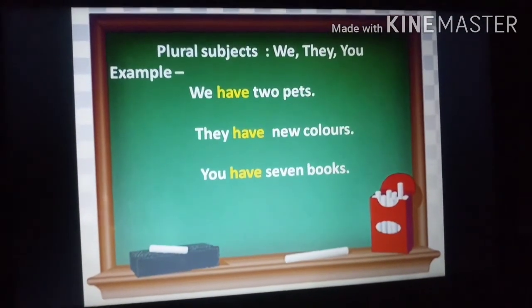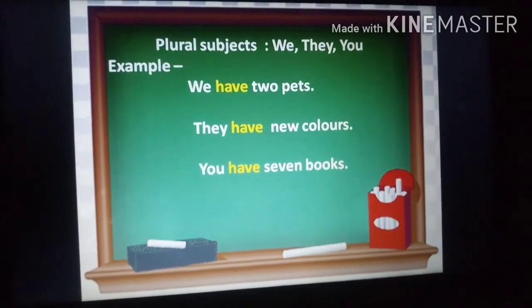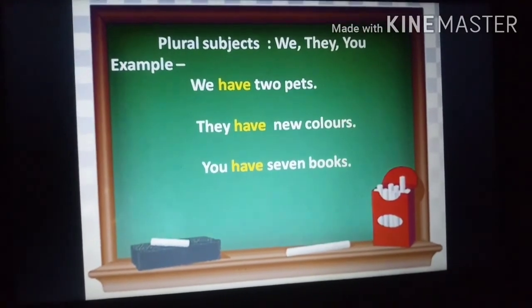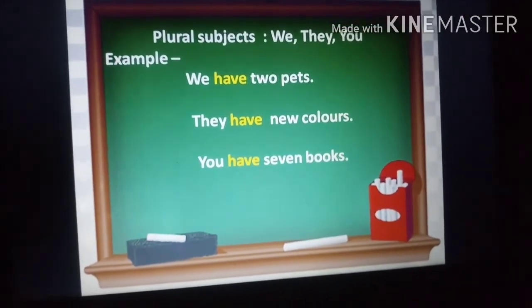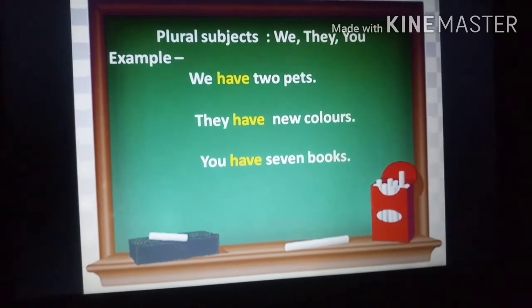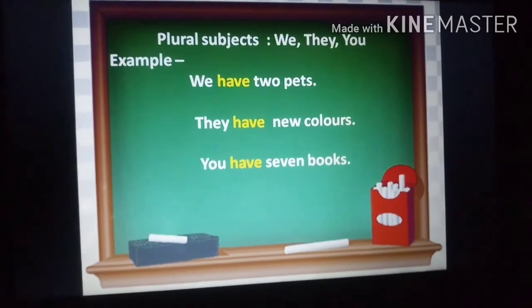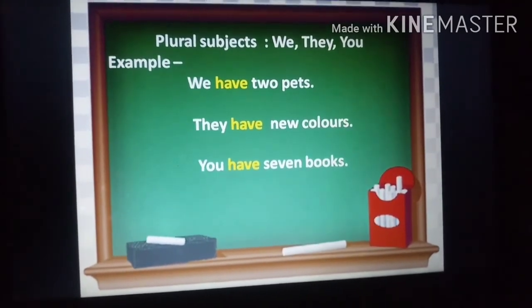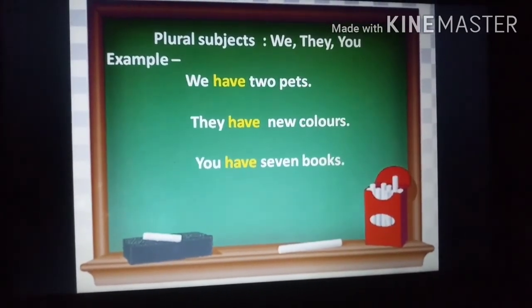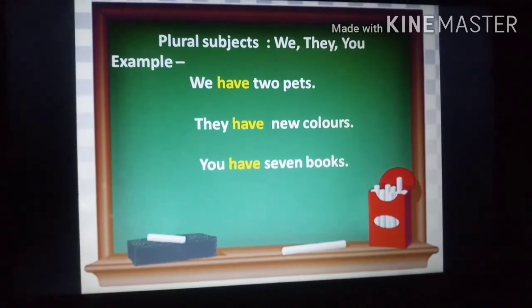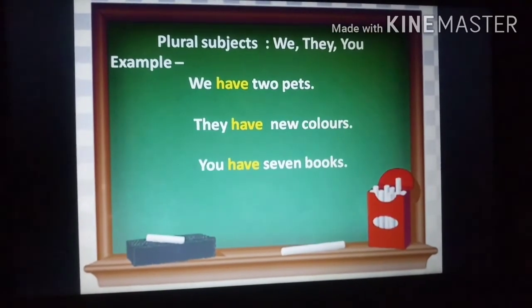And the examples: we have 2 pets. They have new colors. You have 7 books. So we, they and you are plural subjects. With these we will use have.